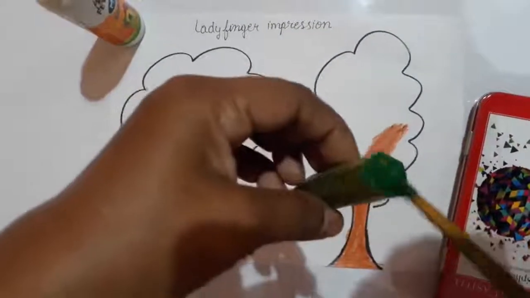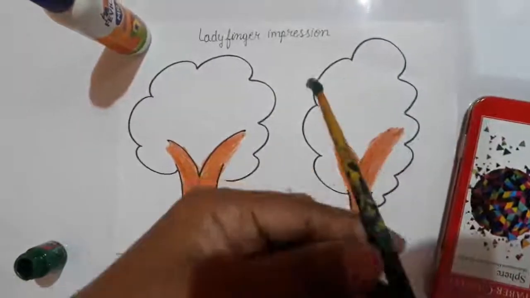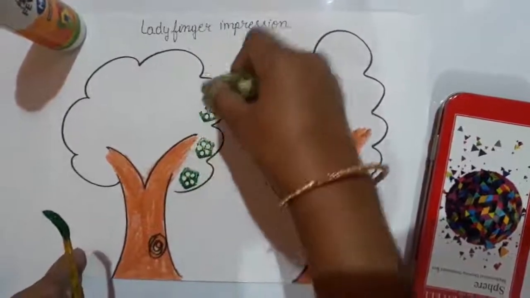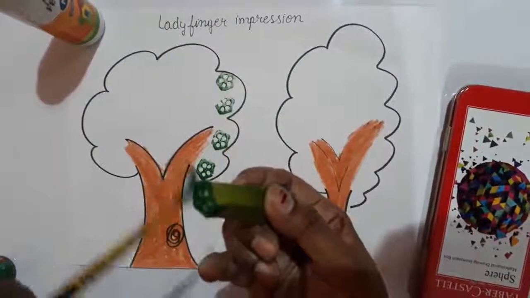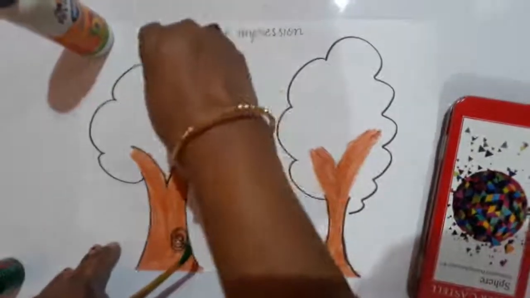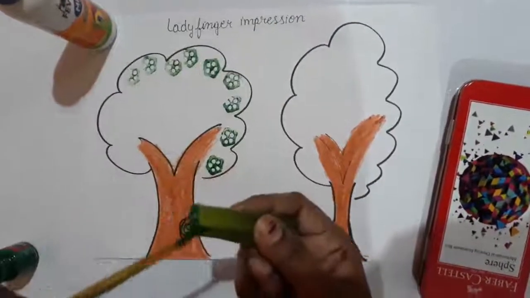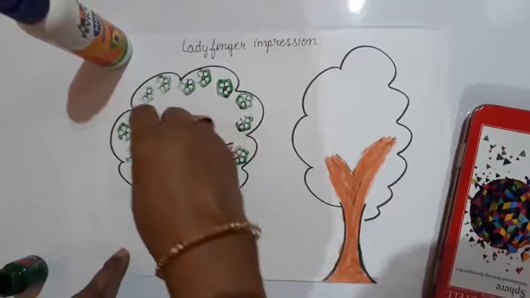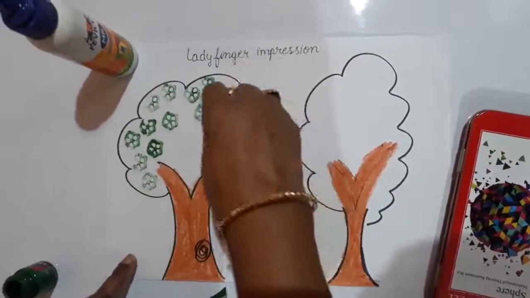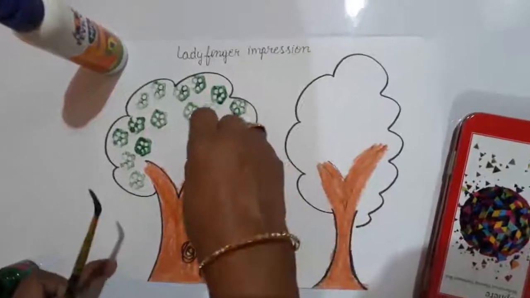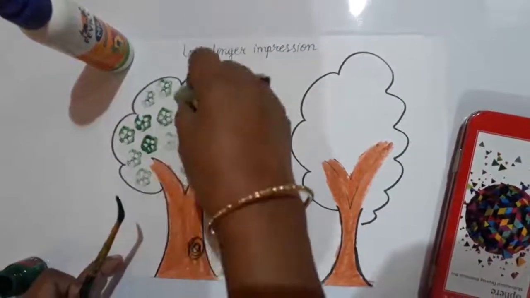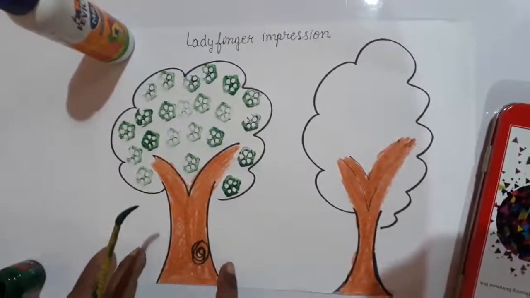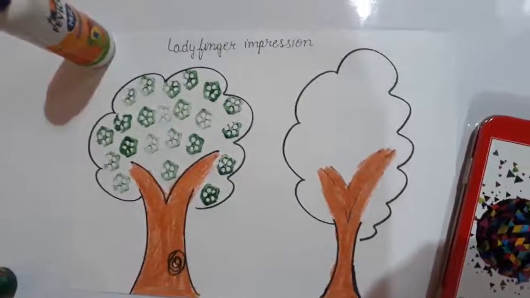First you have to do like this and then make an impression on the thick one. In this way you have to do the lady finger impression. This activity also you have to do. So you have to do two things. First you have to complete the book page, and after that you have to do the lady finger impression in a picture of a tree. In the thick one you have to do the lady finger impression, right? This activity also you have to do, right?